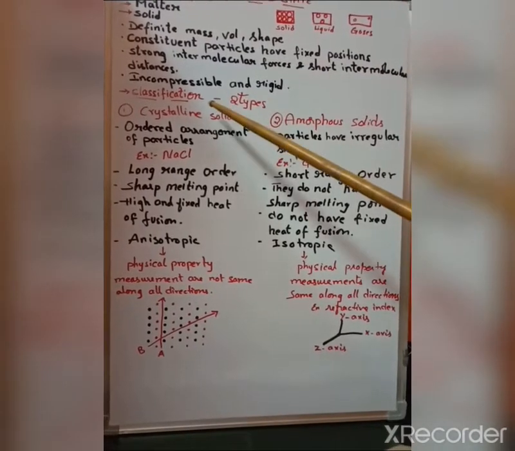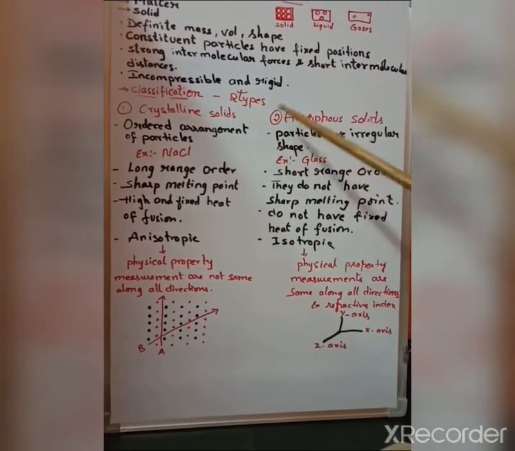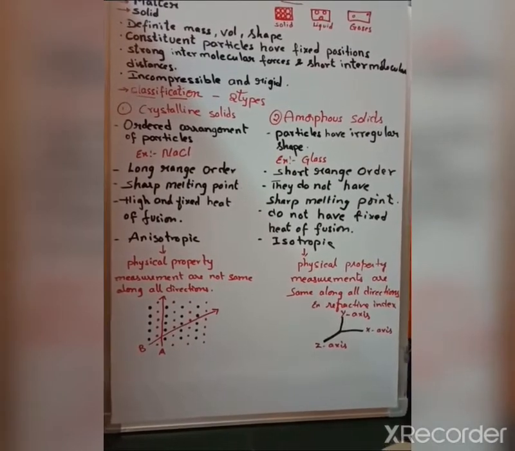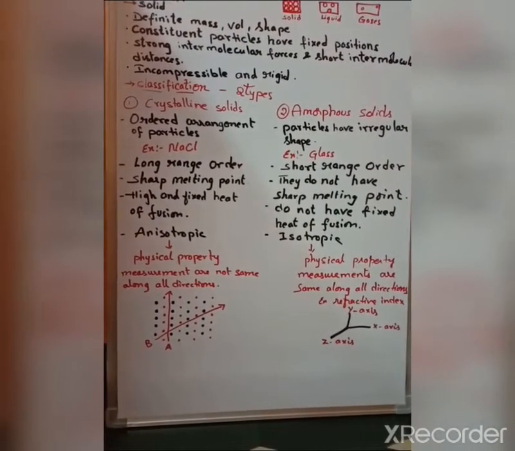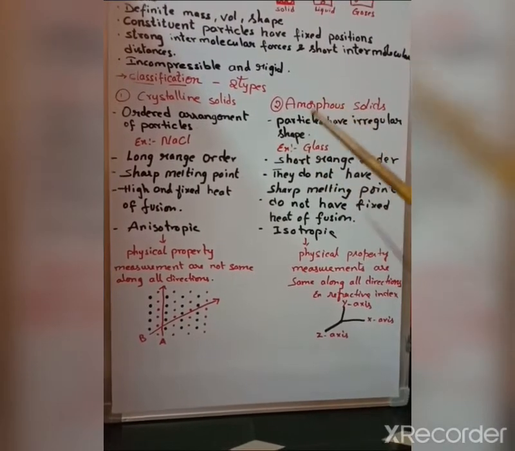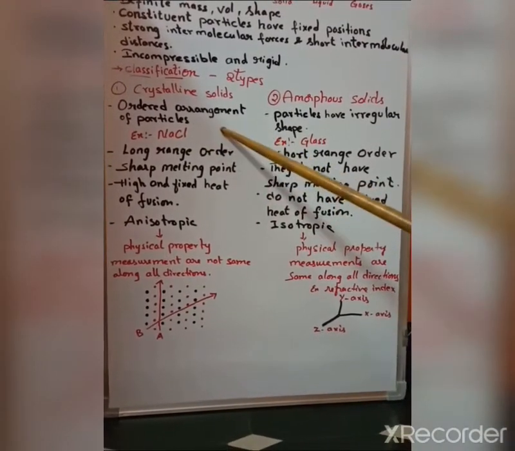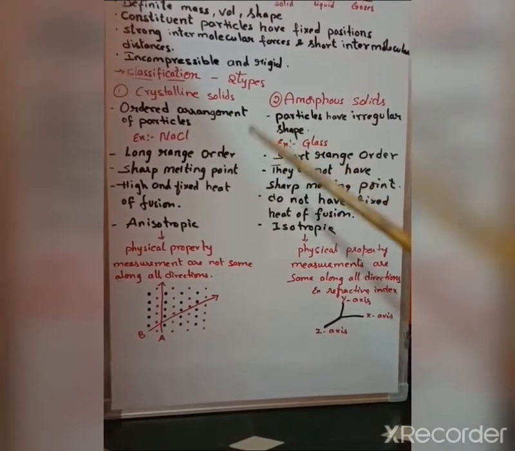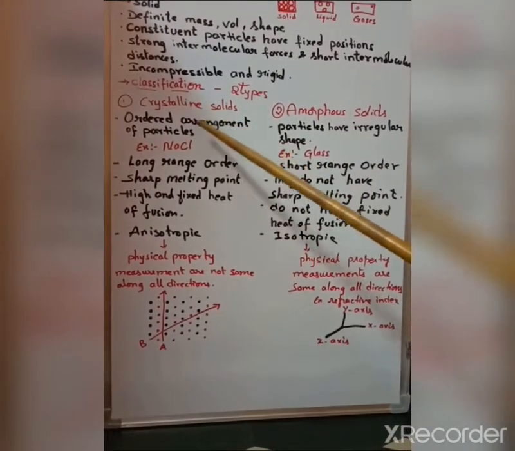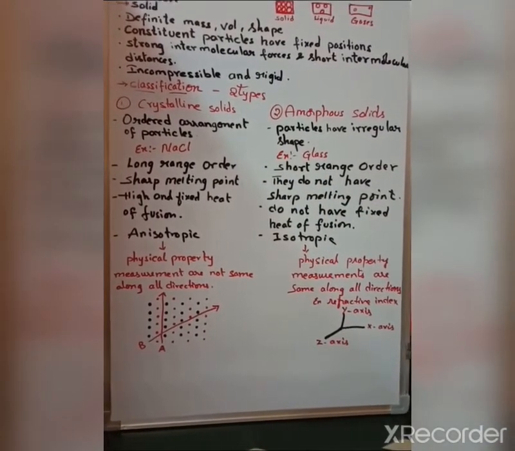Next comes the classification of solids. Classification of solids is of two types, that is crystalline solids and amorphous solids. In crystalline solids, the constituent particles are arranged regularly with definite characteristics. Example, I have taken NaCl. Here the arrangement of particles is ordered, regularly arranged, isn't it? So they are crystalline solids. The particles are orderly arranged.